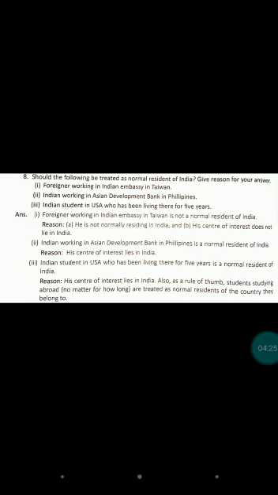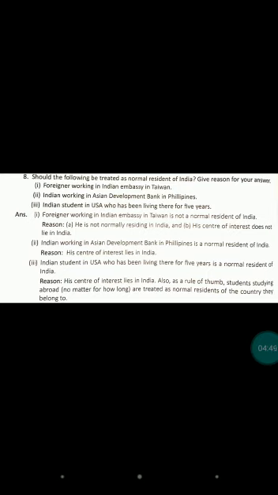So here that foreigner is not normally residing in India. They are residing in Taiwan because the embassy is in Taiwan. Secondly, his center of interest does not lie in India.